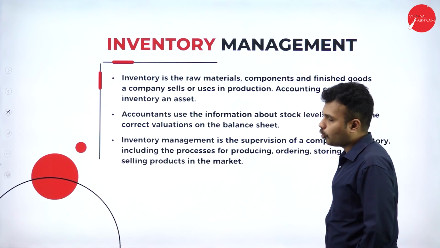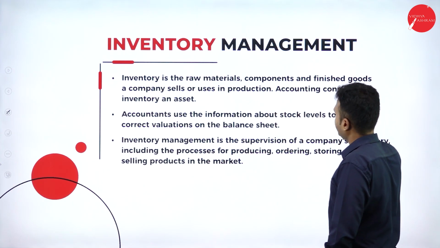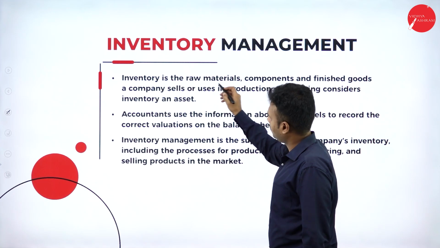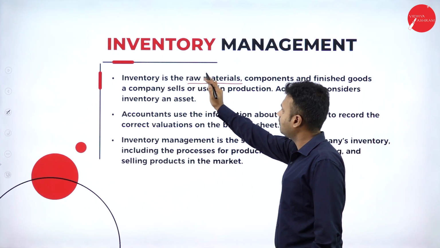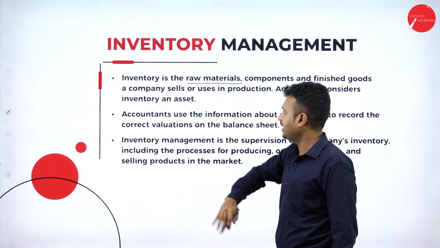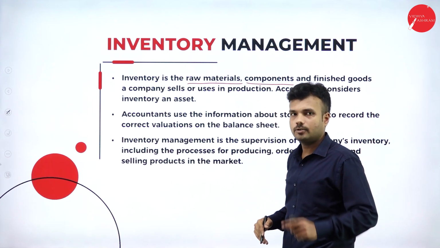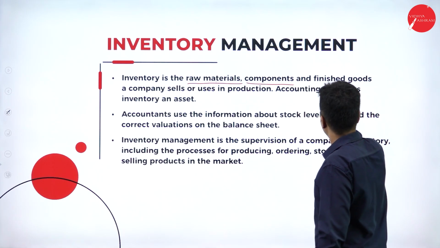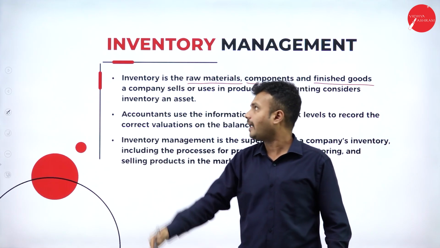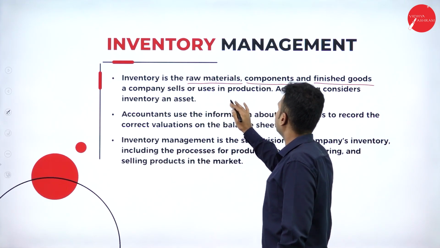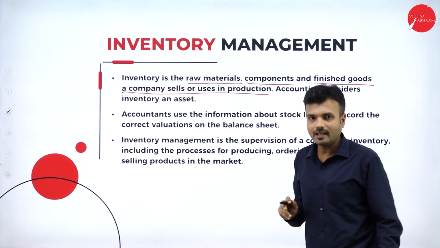Inventory management. So what is inventory? Inventory is raw material, components or finished goods. It is not only raw material. Of course, in a production unit inventory may be raw material, but in a retail unit it may be the components the retailer uses towards the sales of the product, or the finished goods the retailer purchases from the wholesaler, agent, or manufacturer, which a company sells or uses in production.